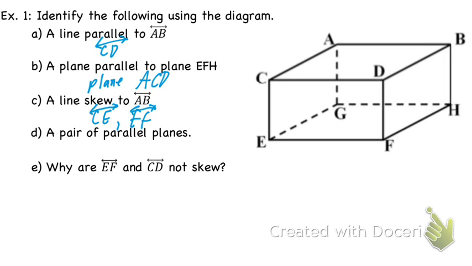Someone want to give me letter D, a pair of parallel planes. For you guys, I think it's option 5. So we're going to skip option 4. Okay, Max. A, B, G. Okay, plane ABG and plane what? CEF. Okay, I would agree with that. That would work. There's 3 different options we really could choose. Plane ABG and plane CEF. So for us, it's kind of looking like this plane in the front and the plane kind of in the back here. Okay, questions on that at all?